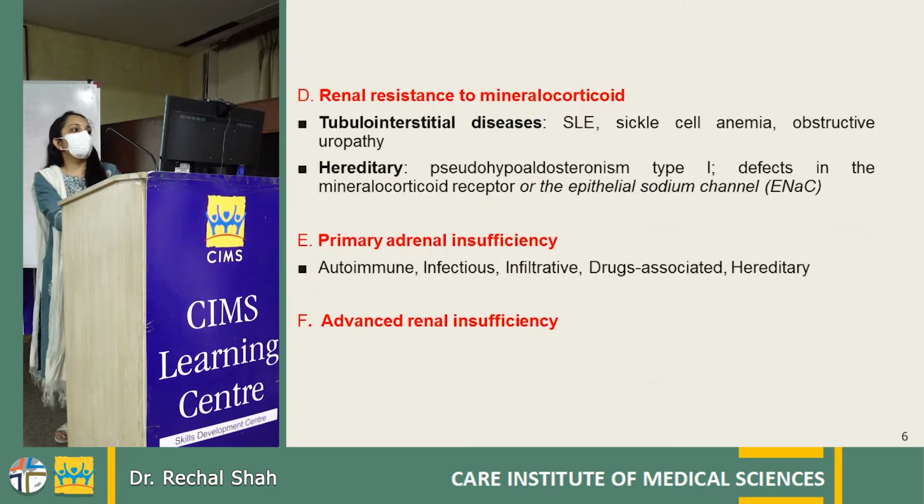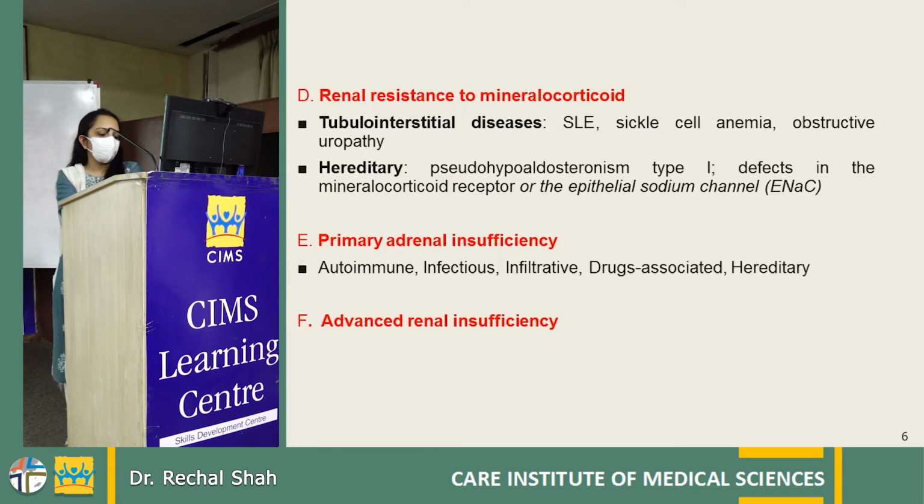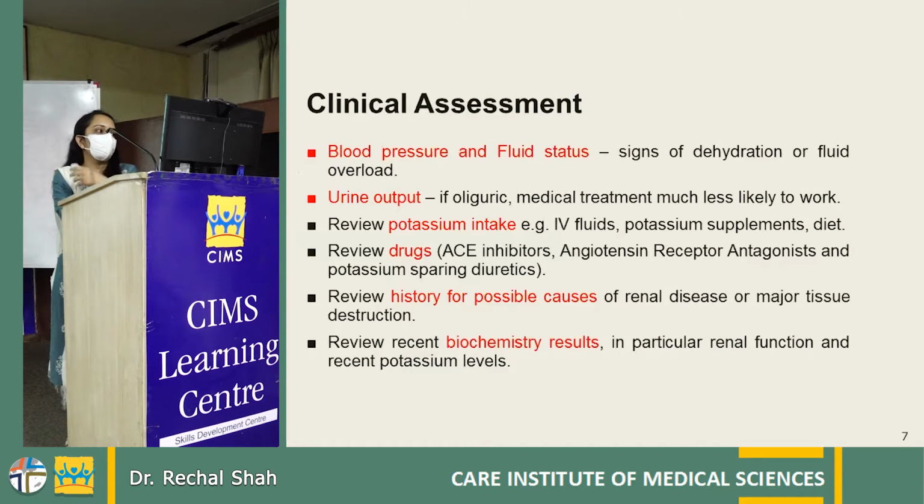Next cause is renal resistance to mineralocorticoid. The mineralocorticoid levels are normal, but there is renal resistance, which is again seen in tubulointerstitial diseases like SLE, sickle cell anemia, obstructive uropathy, and certain hereditary causes. Then there is primary adrenal insufficiency, seen in autoimmune, infectious and infiltrative disease, and advanced renal insufficiency. These are the causes of hyperkalemia.